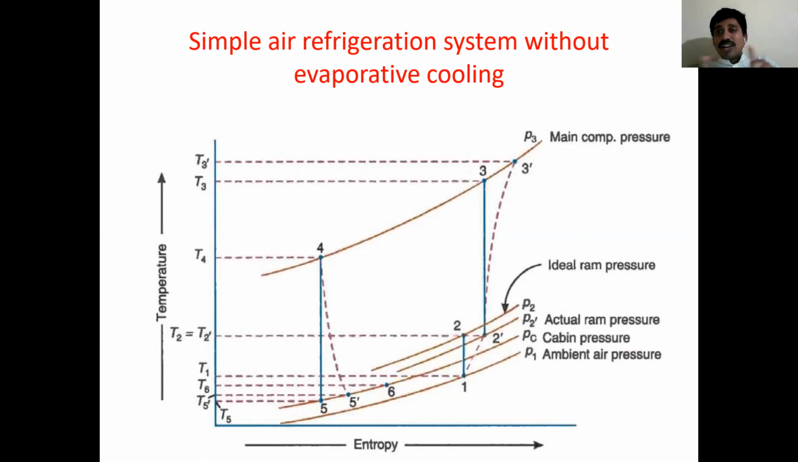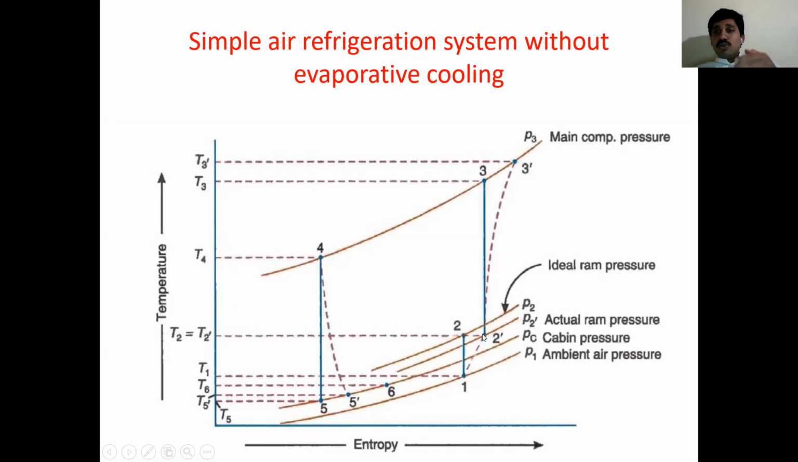Temperature-wise I did not get any change. In the theoretical and practical cases we have the same temperature due to frictional effects, but the pressure value decreases. That's why 2 equals 2 dash temperature-wise, but pressure-wise P2 is different from P2 dash because of friction. So I maintained the same thing here, 2 dash on the same line.